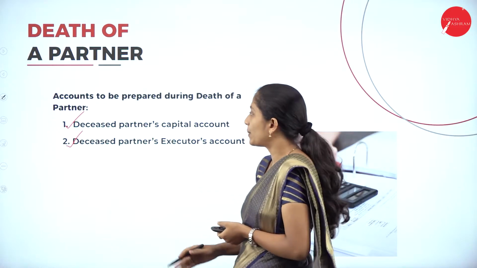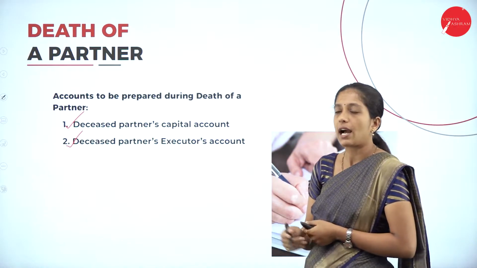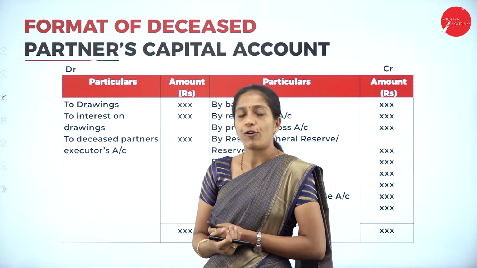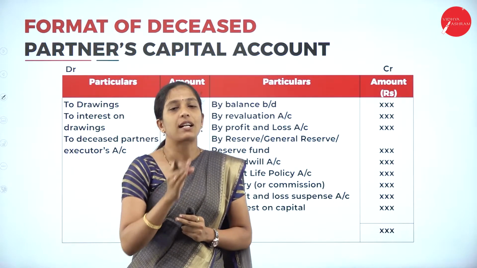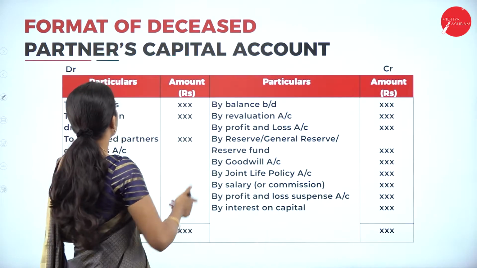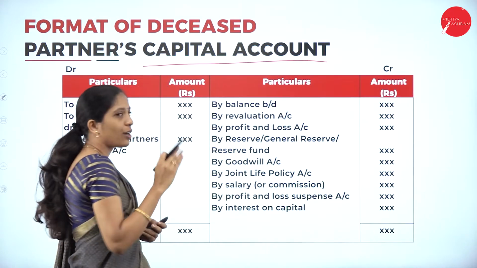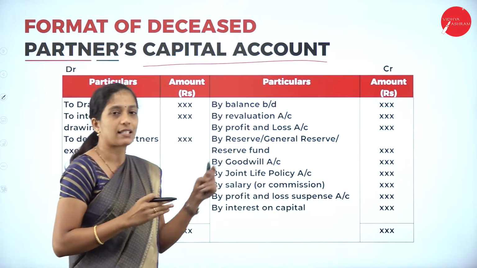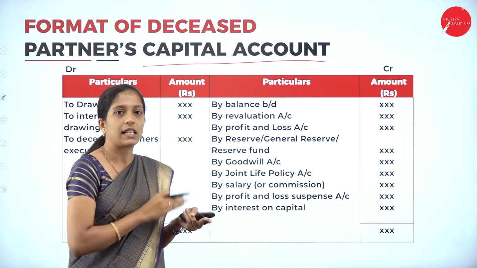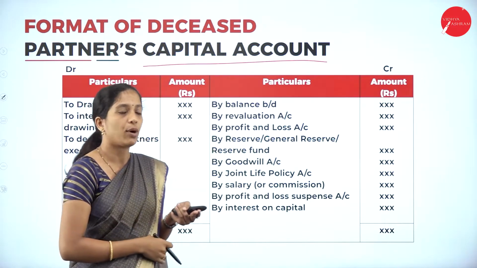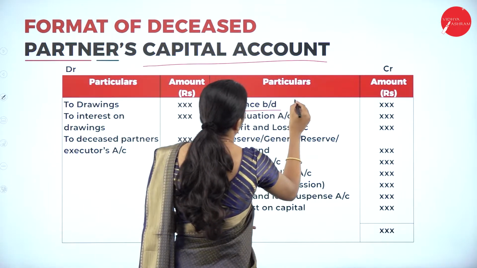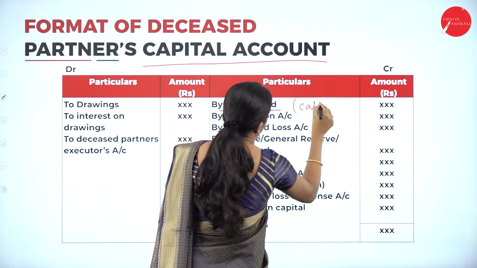So which are the two accounts to be prepared? The deceased partner's capital account and the deceased partner's executor's account. Now we shall go through the format, first the format of the deceased partner's capital account. Your format will be like this: you will have a debit as well as a credit side, with particulars and amount on each side. Now how do you begin the partner's capital account? First you will bring down the balance of capital.